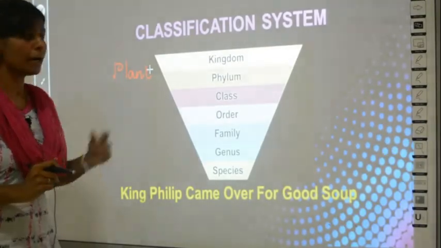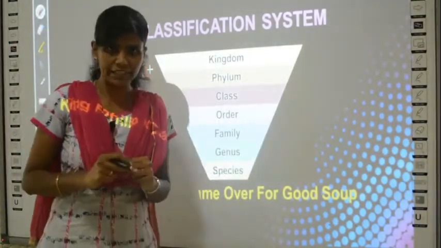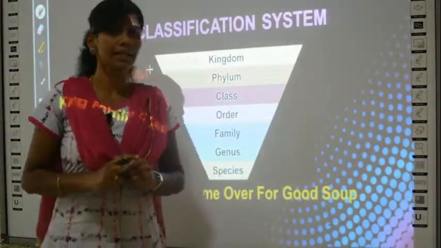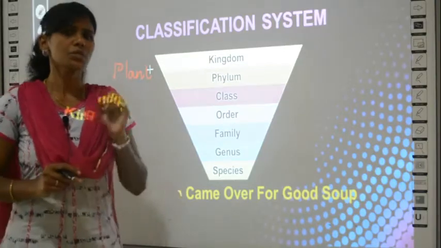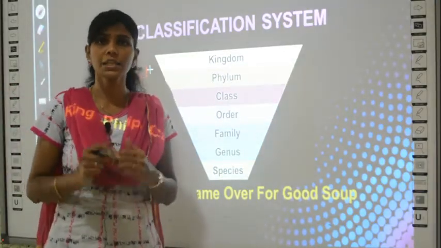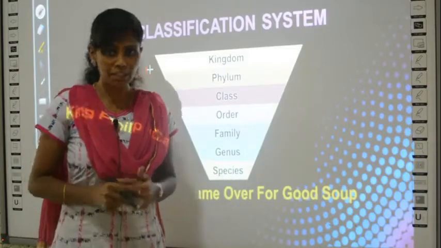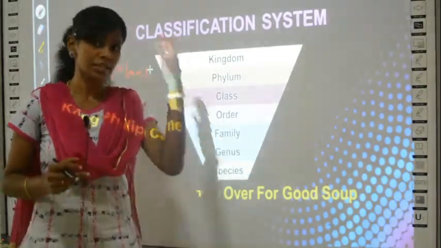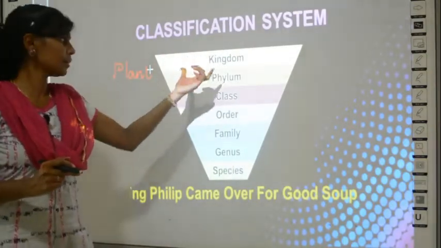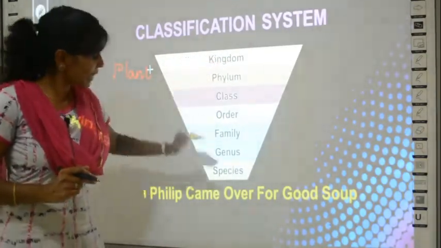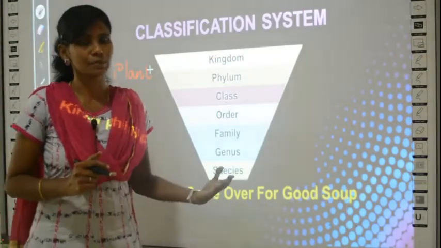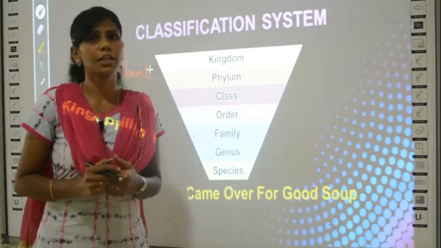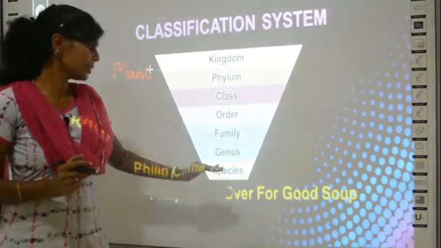Why plant kingdom? Because there are two types of kingdom in this universe based on the organisms. One is plant kingdom, the other one is animal kingdom. So generally if I call the kingdom plants, it will include all the plants present in this universe, right? So whatever plant you and me know or the scientists know, they all come under the kingdom plants. But when it comes to species level, species means we specifically call the names of the plants, like rose plant or hibiscus plant or potato plant. So this is under species level.